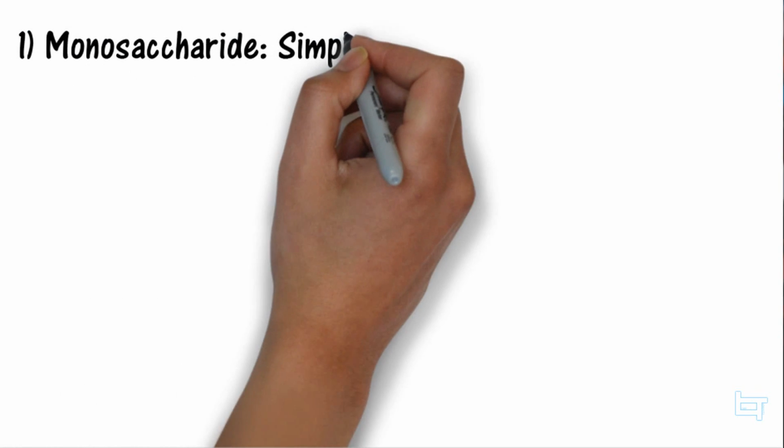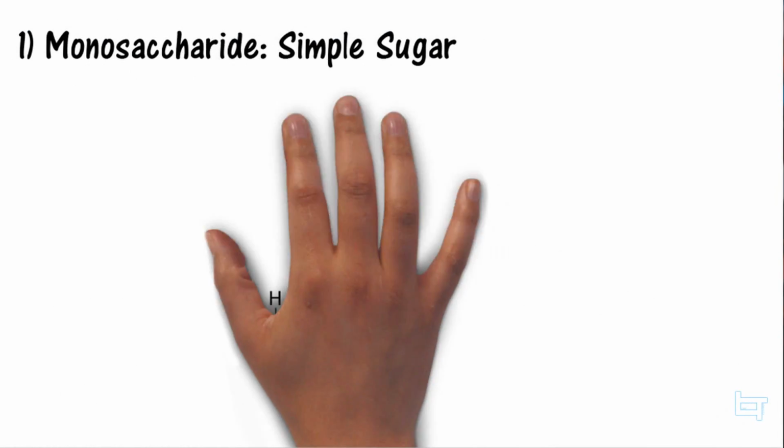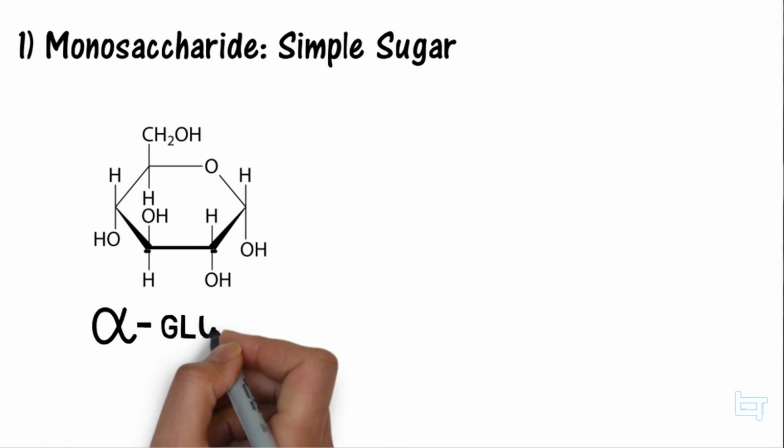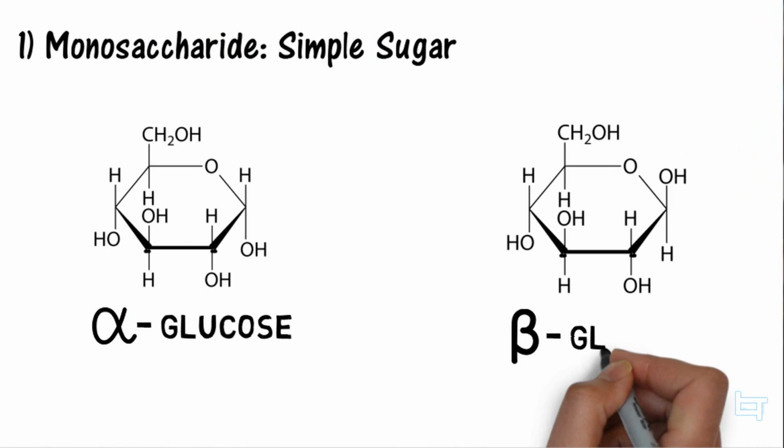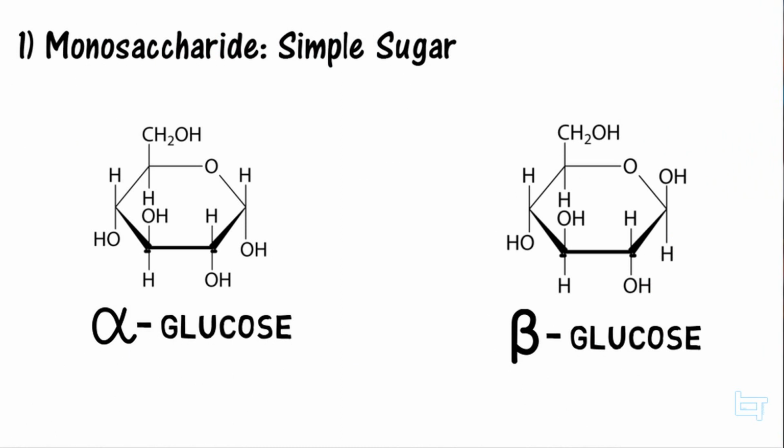Let's go more into these. Monosaccharide is a simple sugar and most commonly glucose. There are 2 types of glucose molecules. There's the alpha glucose and then there is the beta glucose. Notice that there's only one difference between alpha and beta glucose molecules. Alpha here has the hydroxide molecule on the opposite plane of the hydroxymethyl molecule, and beta glucose has the hydroxide molecule on the same plane as the hydroxymethyl molecule.